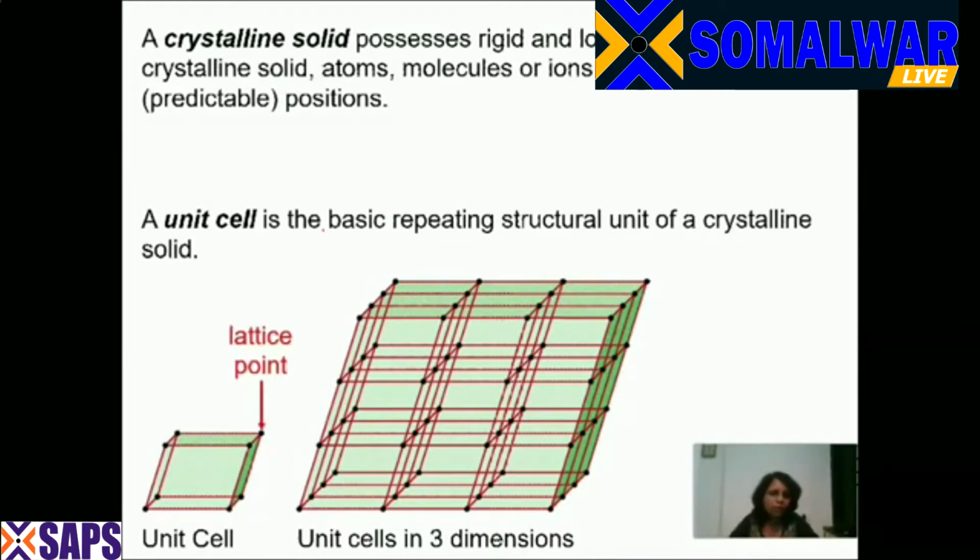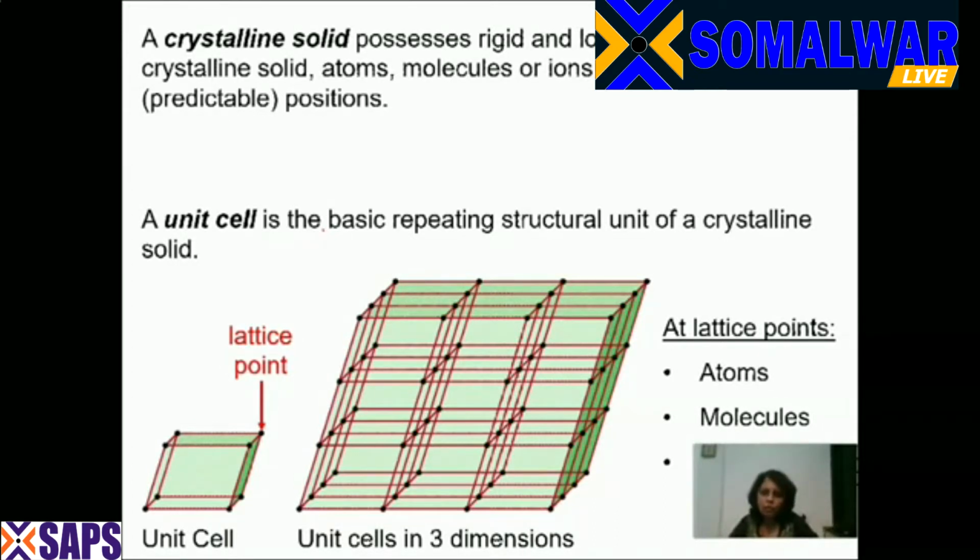At the corners of this cube, we have points, and these points are called lattice points. Crystalline solids are made up of either atoms, molecules or ions. And where are they occupied? They are occupied on the lattice points. At the lattice points, you will have either the atoms, the molecules or the ions.